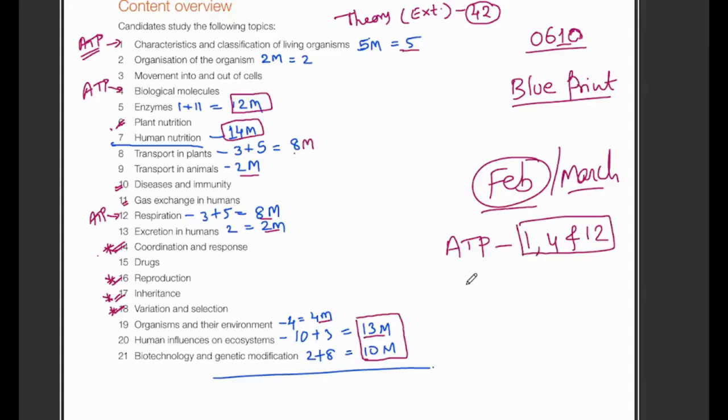Generally, Cambridge focuses on chapter 1 for magnification calculation kind of questions. Then they focus more on image drawing, which is actually in chapter 2. This was also there: enlarge the image, draw the image. But this time chapters 1 and 2 were there. So in classic Cambridge style, chapter 1 they will do, then chapter 2, and 3, 4, 5 and 6. But this time they directly went for respiration, completely out of standard.